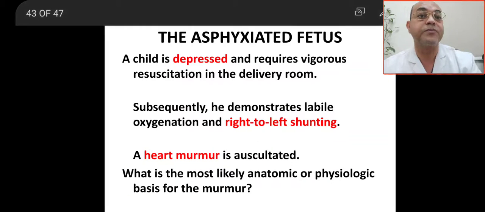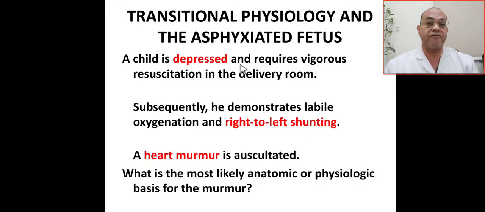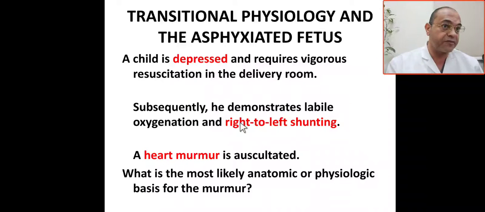We'll see the scenario. This is an infant who is depressed and requires vigorous resuscitation in the delivery room, and subsequently demonstrates labile oxygenation. What is the meaning of labile oxygenation? Swinging oxygenation, up and down, up and down, and right to left shunting.